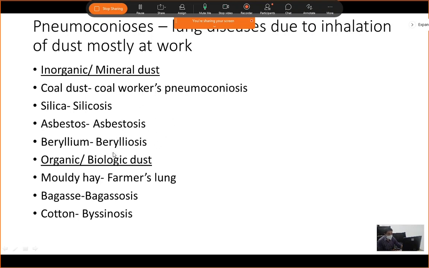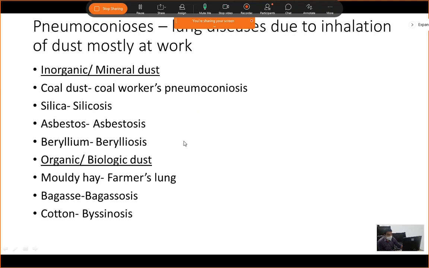Basically, what is important here is the names. You have to remember the names. Exposure to coal dust is called coal workers pneumoconiosis. Exposure to silica is called silicosis. Exposure to beryllium is called berylliosis. Exposure to asbestos is called asbestosis.